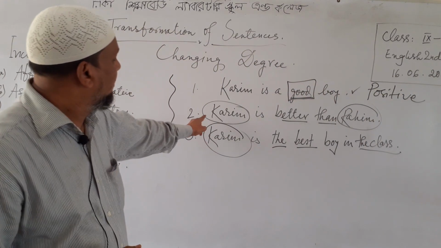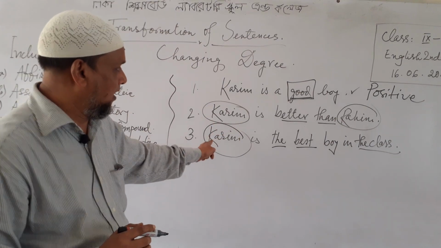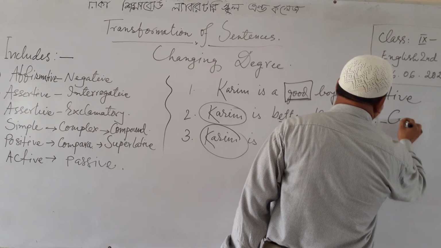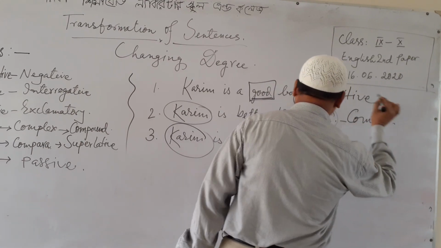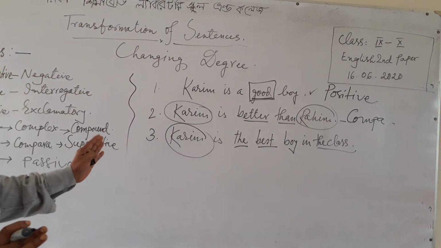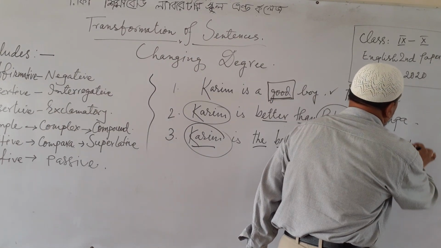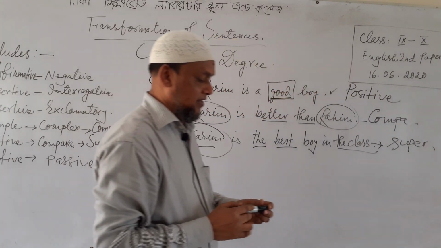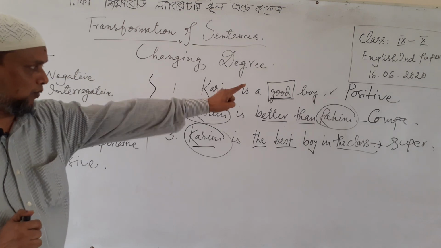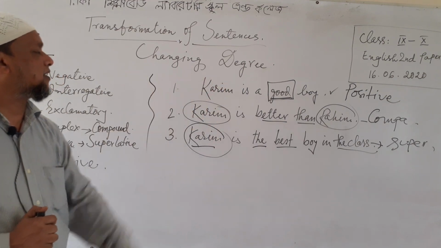Then, Karim is better than Rahim. The second one, here we have compared between two persons, and that is why it's comparative degree. A third one, where I have compared with many, and that's why it's superlative. So we can easily understand that there are basically three kinds of degree. First one is positive, second one is comparative, and third one is superlative.